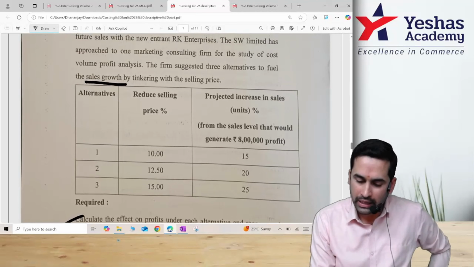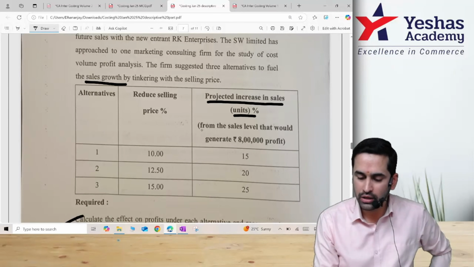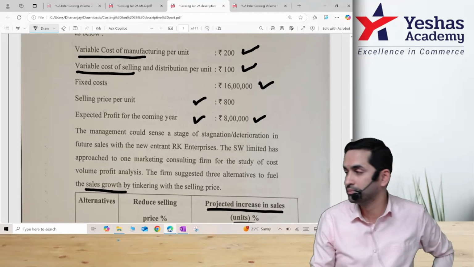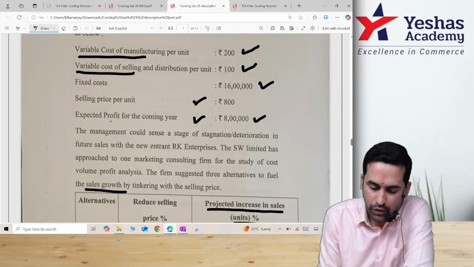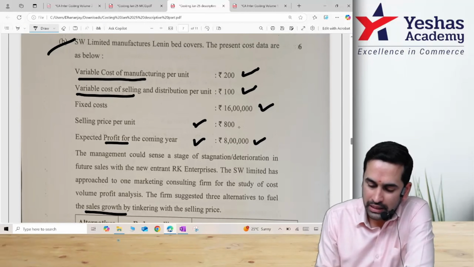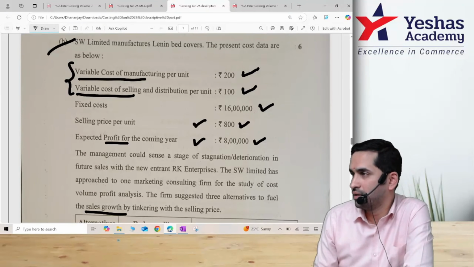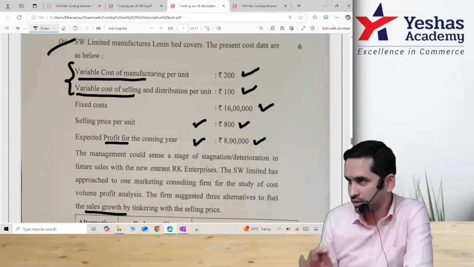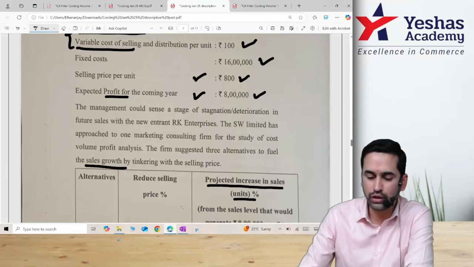Please observe, they are saying projected increase in sales in units from the sales level that would generate 8 lakh profit. Where is this 8 lakh profit? This number. Able to follow? Now, if profit is 8 lakh, selling price is 800, variable cost is given to you, fixed cost is given to you. With this, you can find out the number of units. Good thing they did, the only thing that is twisted is that as of now, the number of units is not given to